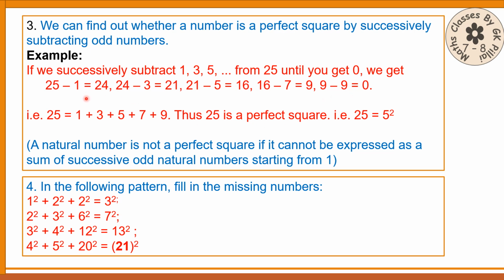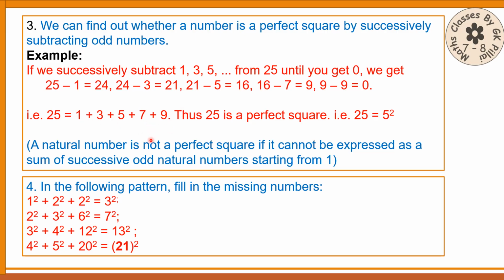We have subtracted odd numbers 5 times. So 25 can be written as 5 squared. 25 is nothing but 1 plus 3 plus 5 plus 7 plus 9, 5 odd numbers.